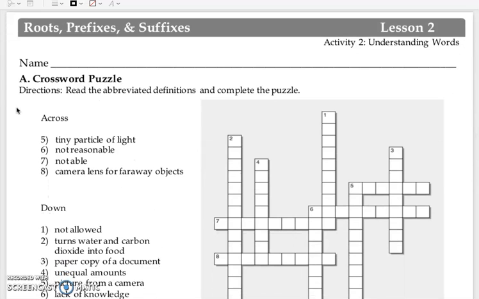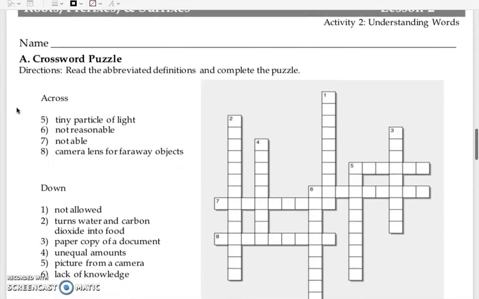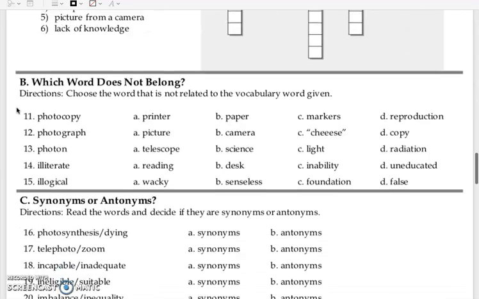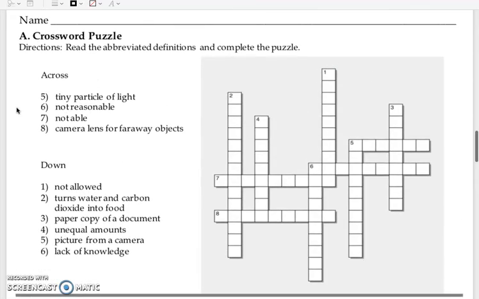Let's move on to activity 2, or day 2. This also has part A, part B, and part C. Let's look at Part A, Crossword Puzzle. Directions. Read the abbreviated definitions and complete the puzzle. Let's look at the definitions for across.